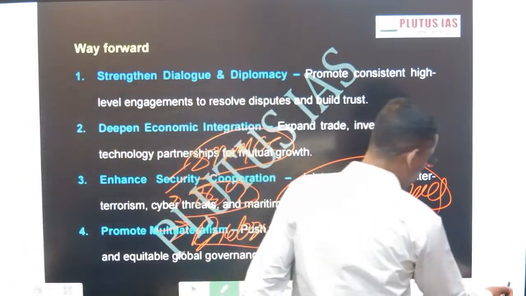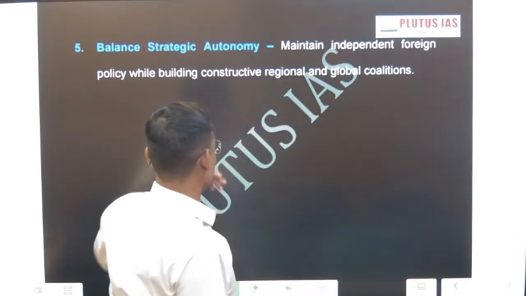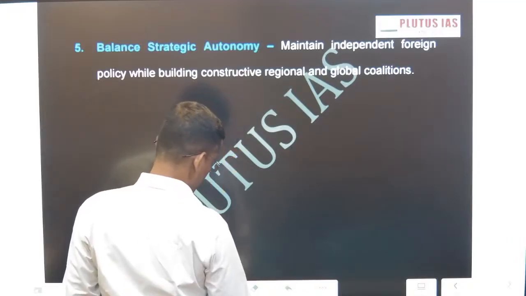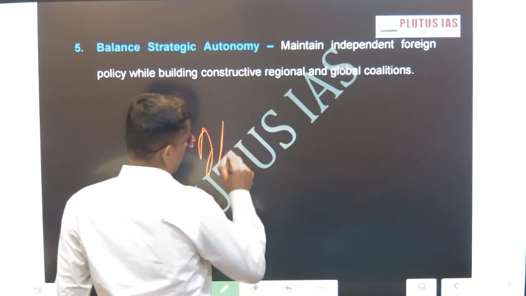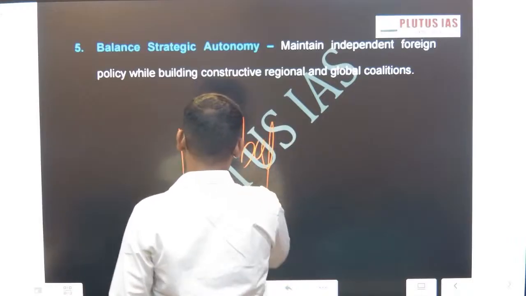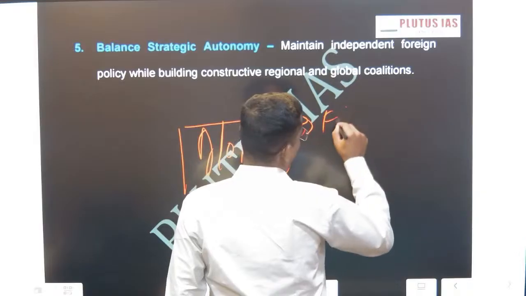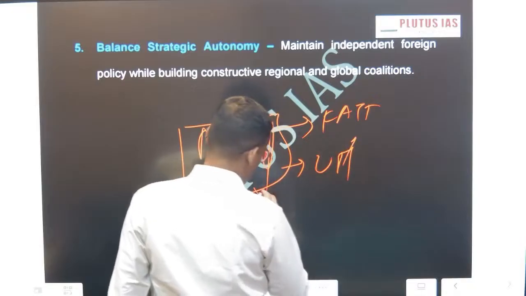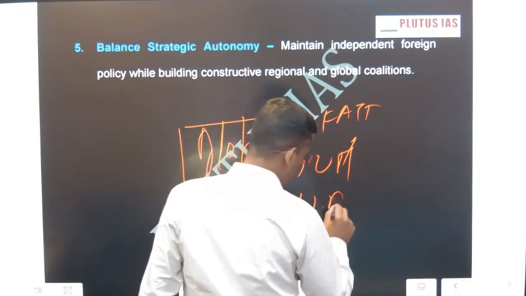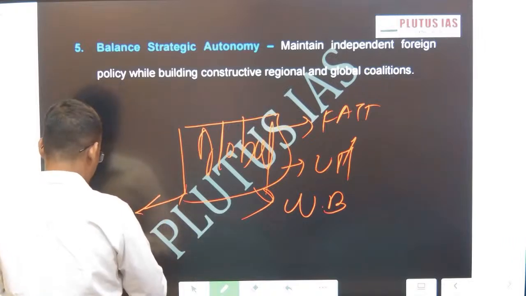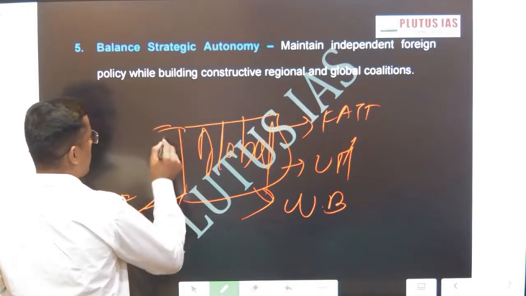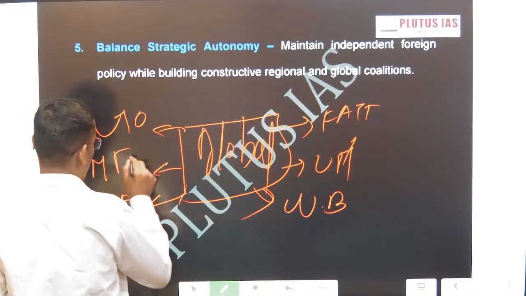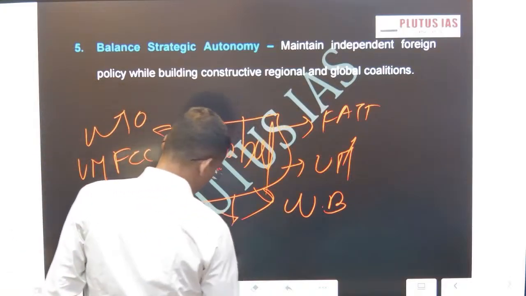Then now come to the global level. If you see global ties, at the global level, first is FATF, then UN, then World Bank, IMF, WTO, and UNFCCC, and one is terrorism.